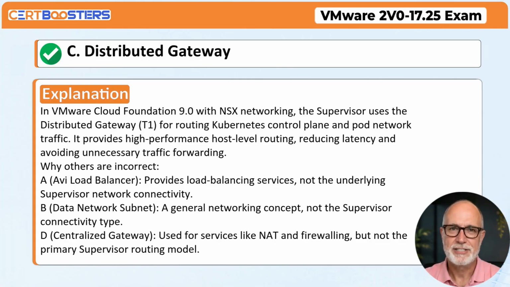Correct answer: C. Distributed Gateway. Explanation: in VMware Cloud Foundation 9.0 with NSX networking, the supervisor uses the Distributed Gateway, T1, for routing Kubernetes control plane and pod network traffic. It provides high-performance host-level routing, reducing latency and avoiding unnecessary traffic forwarding. Why others are incorrect: A. AV Load Balancer provides load balancing services, not the underlying supervisor network connectivity. B. Data Network Subnet, a general networking concept, not the supervisor connectivity type. D. Centralized Gateway, used for services like NAT and firewalling, but not the primary supervisor routing model.